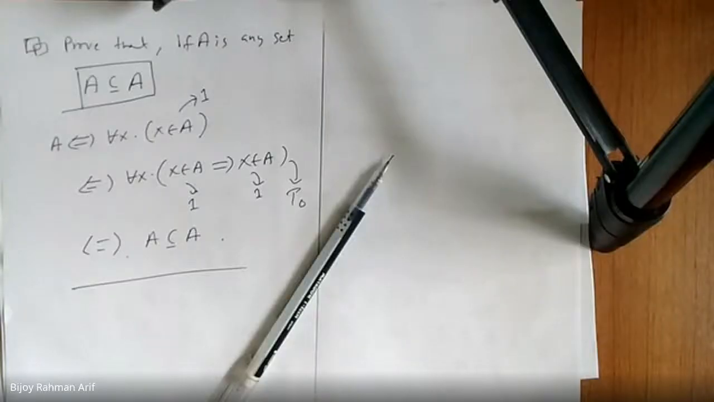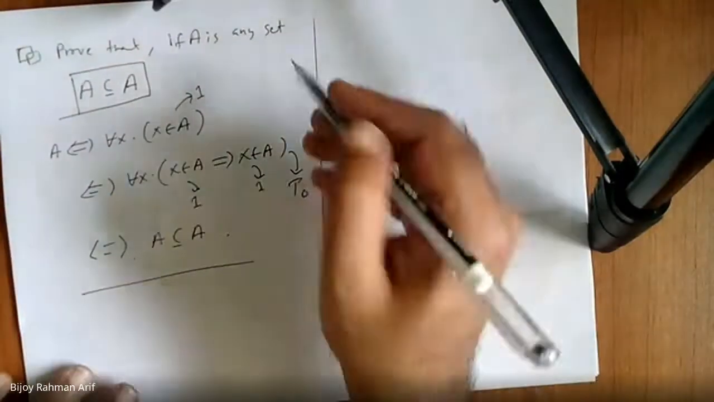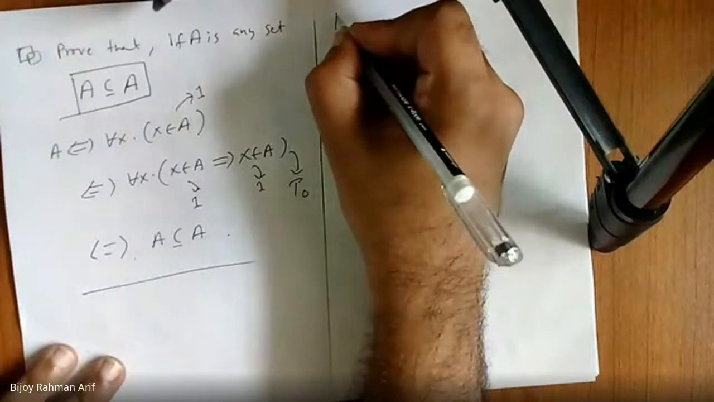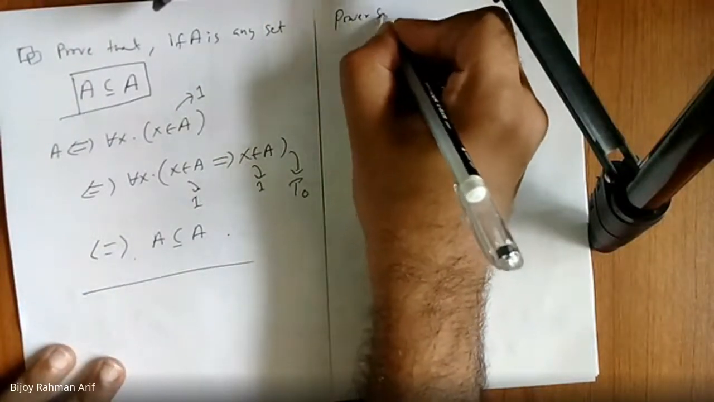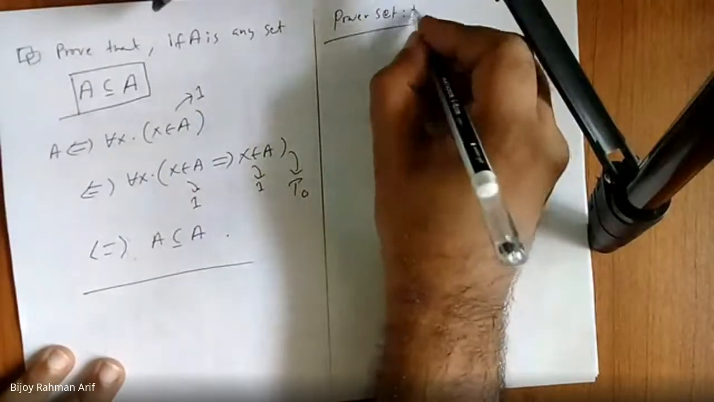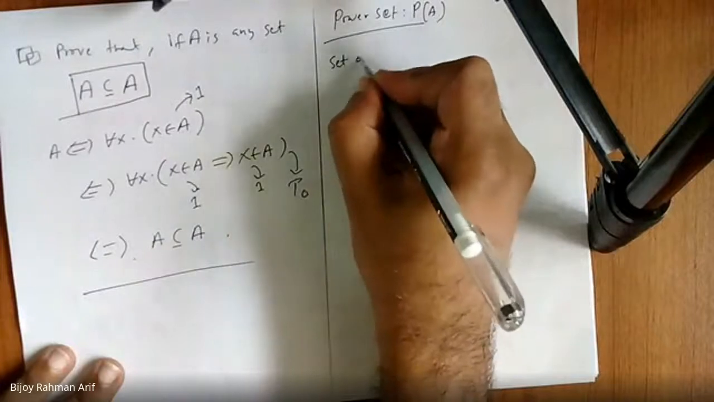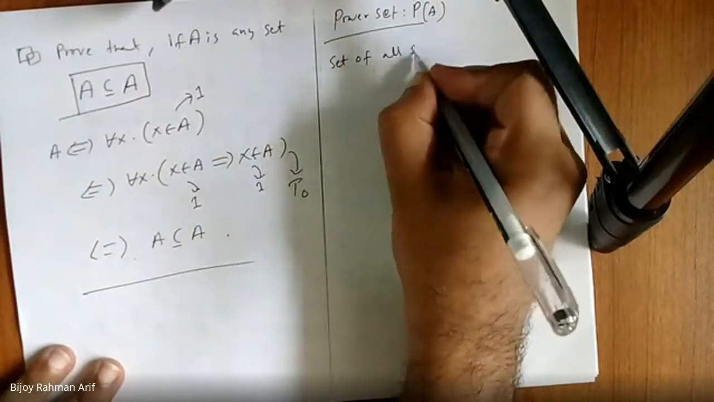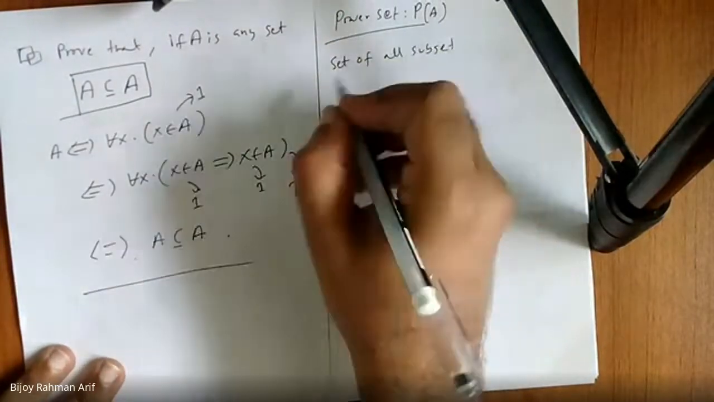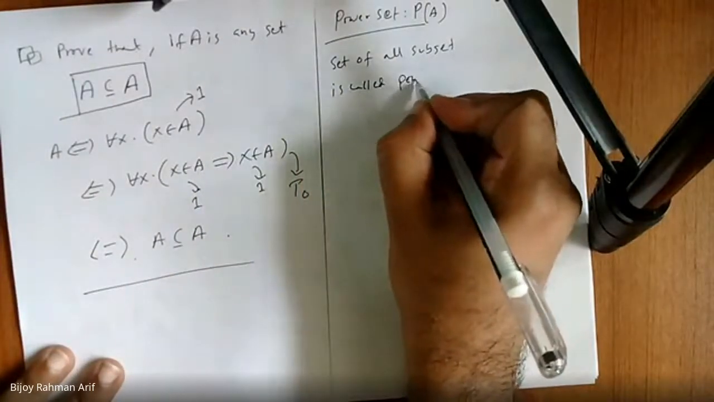Any more question? Now let's go to another concept, then we'll stop here. Power set, denoted by P(A). What is power set? Set of all subsets is called power set.